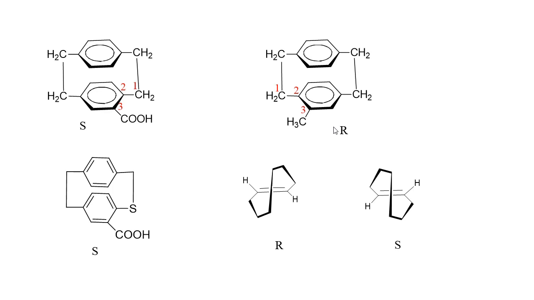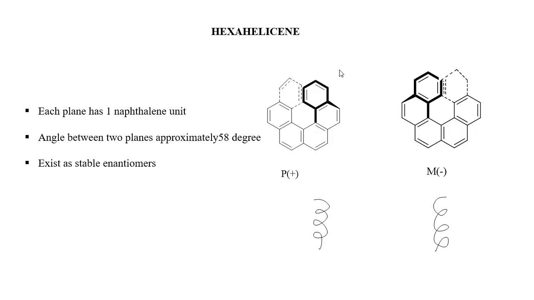Okay. Now let us consider the stereochemistry of helicenes. See, compounds with helical shapes are usually either right-handed or left-handed. That is why such molecules will give their non-superimposable mirror image forms. Okay? Or we can say they are chiral in nature. For example, hexahelicenes.